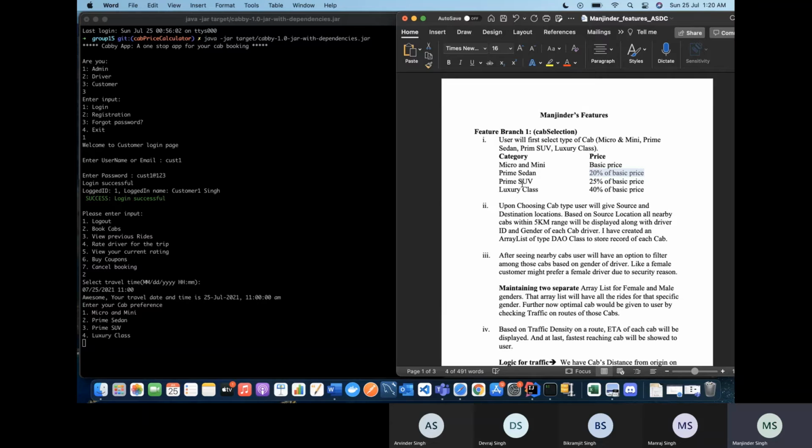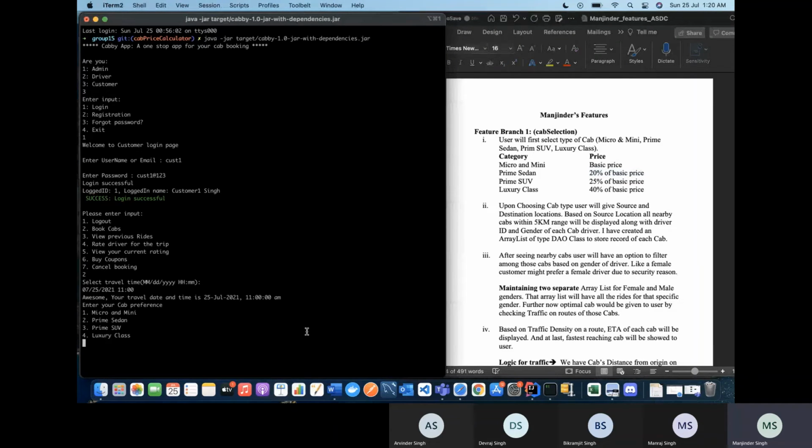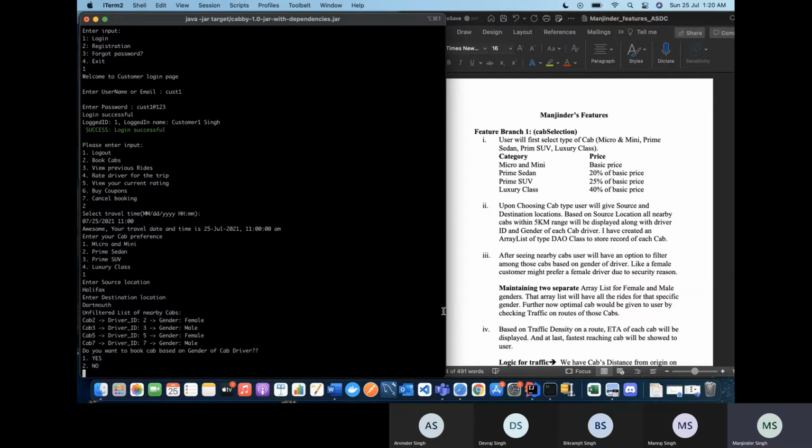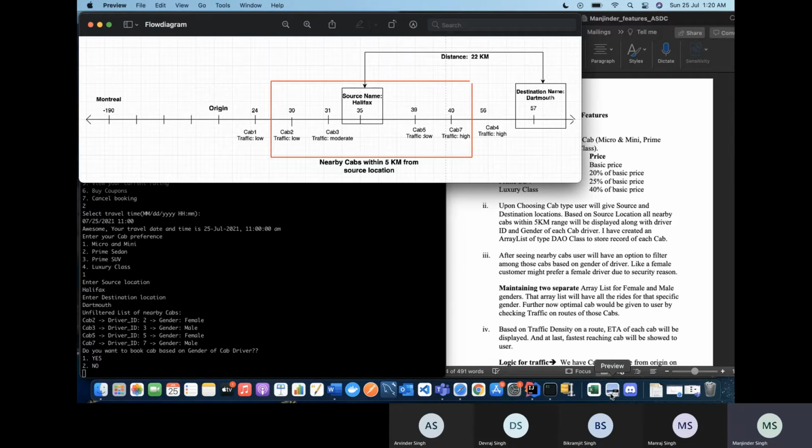It would ask for source location and destination. So I'll give Halifax as source, and as destination, let's say I'll give Dartmouth, right? Now in our application's business logic, what we have done is taken the concept of a number line, and over there we have plotted locations at different points. For example, Halifax is plotted at the 35th position from the origin, and Dartmouth is placed at the 57th place from the origin. Similarly, other cities are also there.